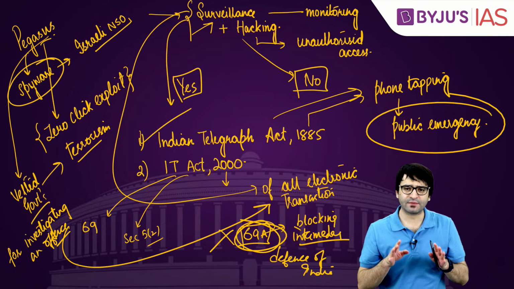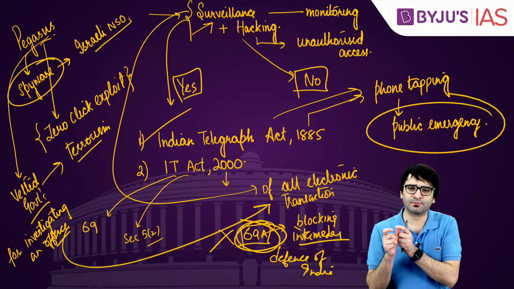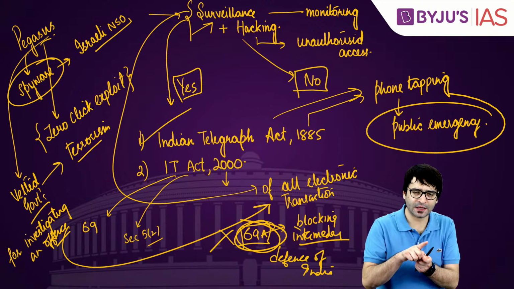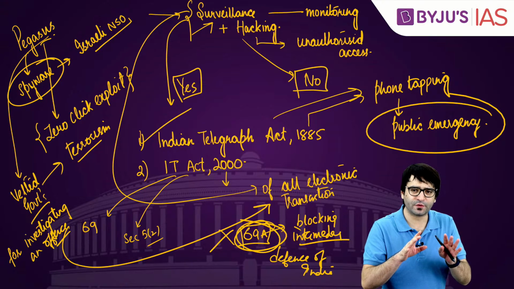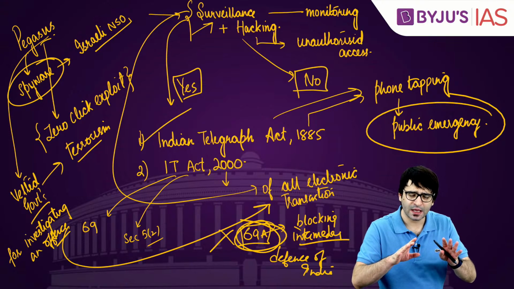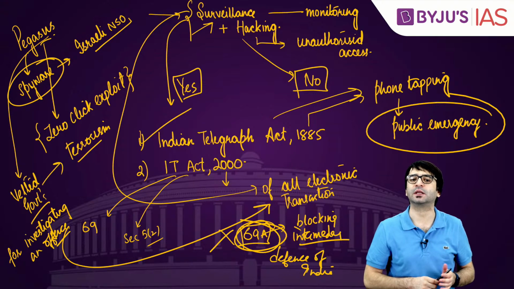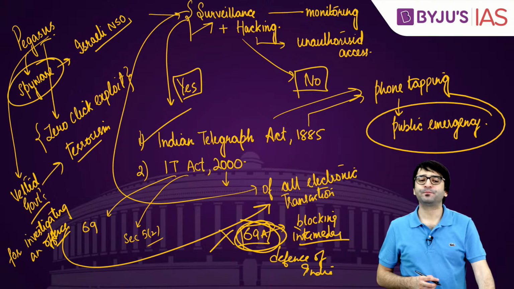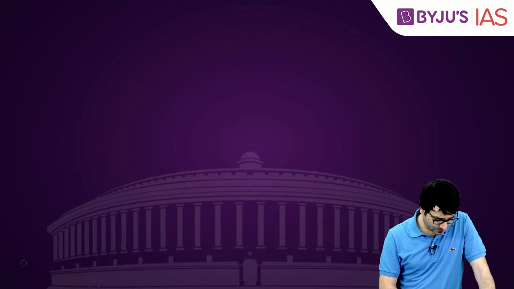Let's say, for example, I'm driving a car without a driving license, which means I have violated the Motor Vehicles Act. To investigate this offense, I can be put under surveillance. That means Section 5 Clause 2 of the Information Technology Act is so vague that it gives enough power to the governments to put anybody on surveillance. But surveillance is valid, hacking is illegal. And surveillance is valid. How?